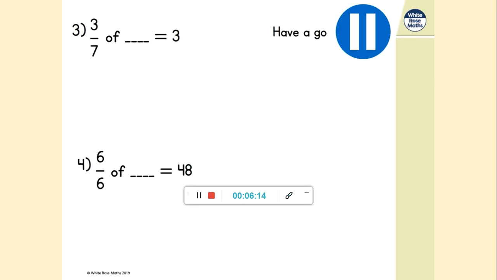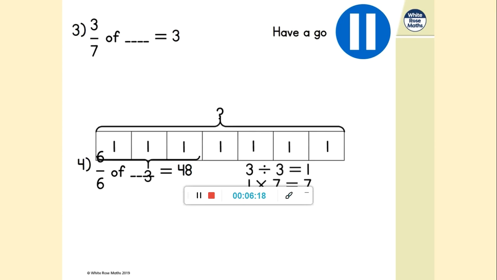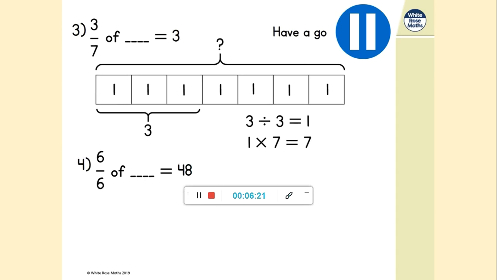Another couple to have a go at. So number 3, you may have been thinking at first, oh, I've got to divide 3 by 7. No, you don't, of course, because you're told that 3 is 3/7 of something. So it's actually 3 divided by 3. Really simple, which is 1. And then 1 times 7 is 7. So 3/7 of 7 is equal to 3.